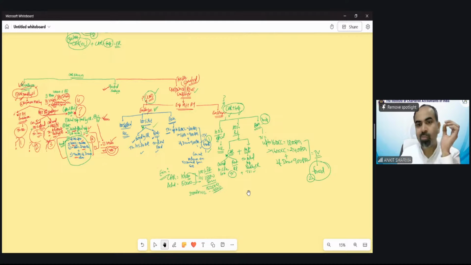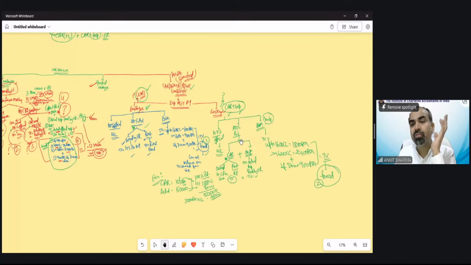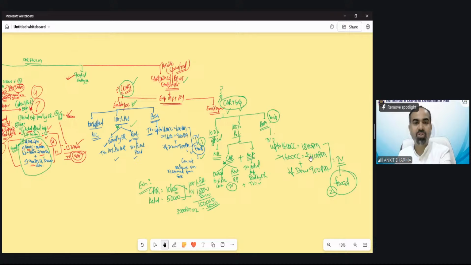And please try to make this diagram once by yourself on any chart paper or a blank page, on a single big page. If you are able to make this diagram on a single page, you would be able to see the whole picture of the car perquisite. And it would be very easy to learn, I promise you. Very easy. We will solve questions related to car perquisite also. So it would be very easy.